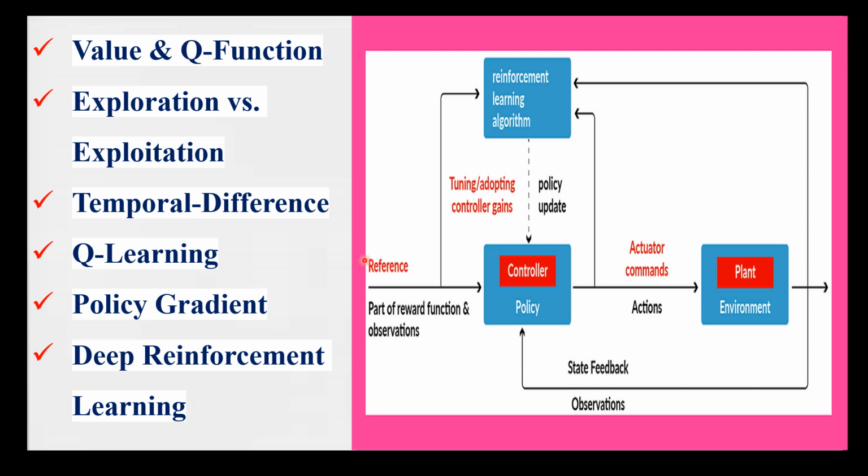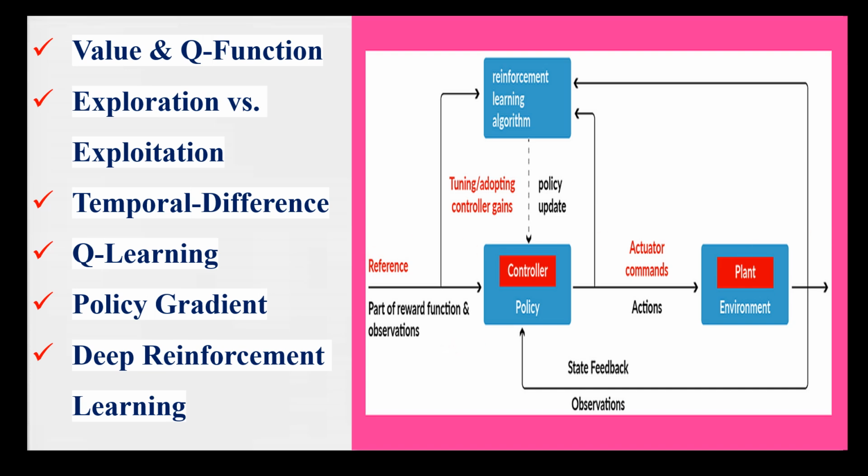Then comes deep reinforcement learning. Now deep reinforcement learning combines deep learning techniques, such as neural networks, with reinforcement learning techniques. This approach enables the agent to learn from high-dimensional, complex environments. In the fashion example, deep reinforcement learning could involve training a neural network to predict the client satisfaction with an outfit, using reinforcement learning techniques to optimize the network's parameters.